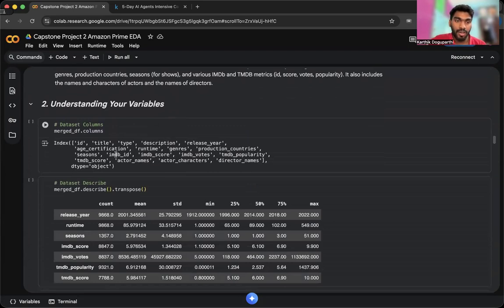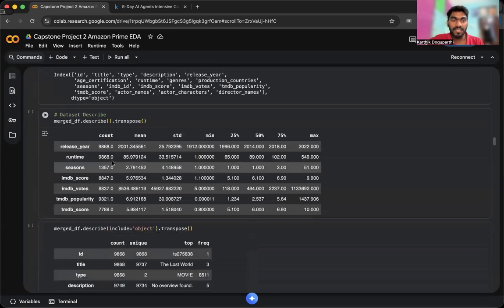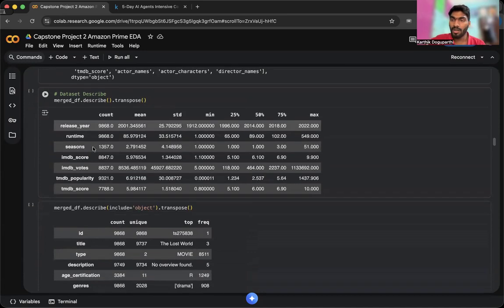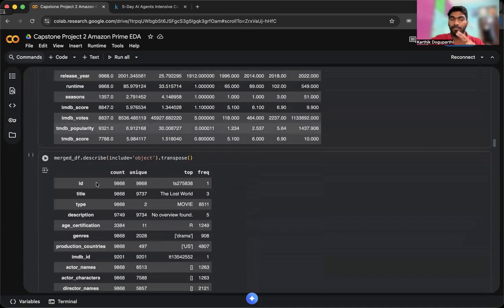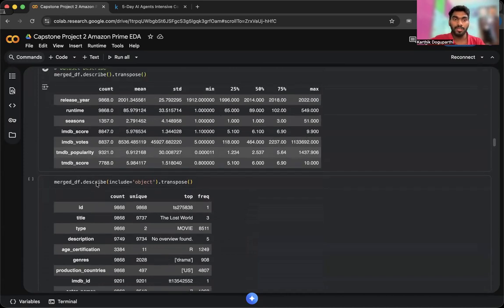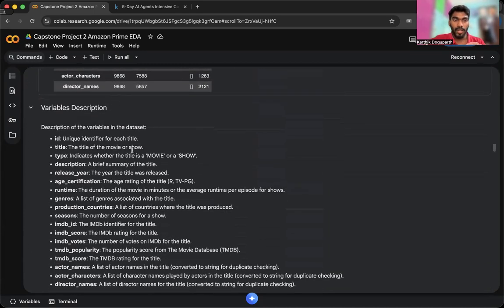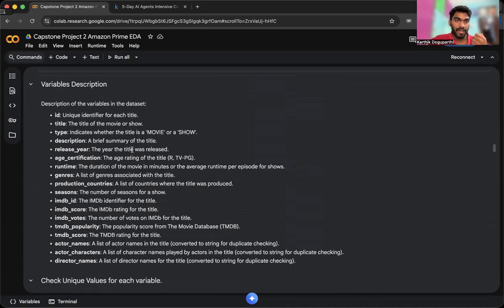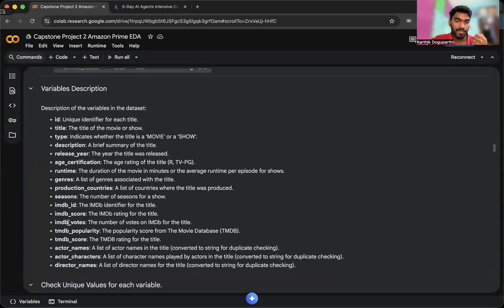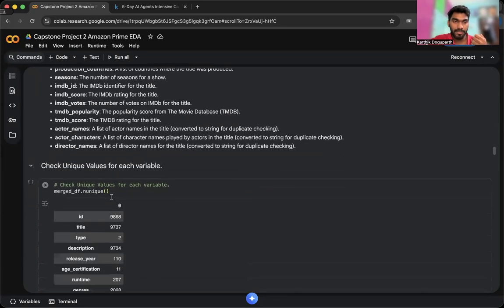And coming to my columns, these are the common columns that the combined merged DataFrame has. I'm describing my dataset's columns. Few columns are float type and integer type, and few columns are object type. So I've described both of them separately. I didn't want to mix them together in a single place, so I described only one type at a time. These are all the descriptions of the 18 columns that I have.